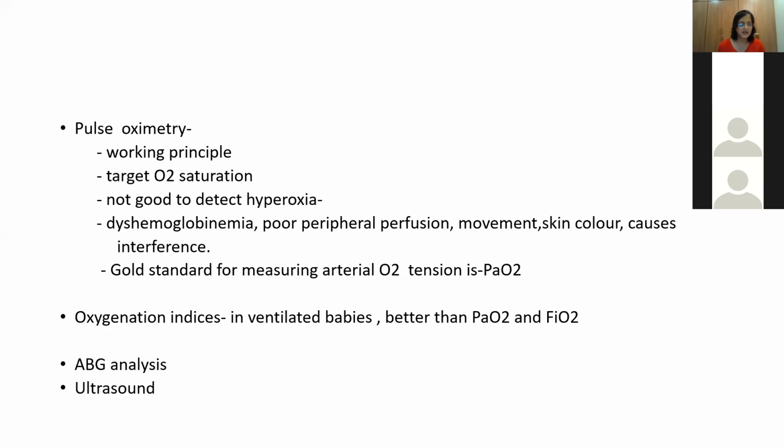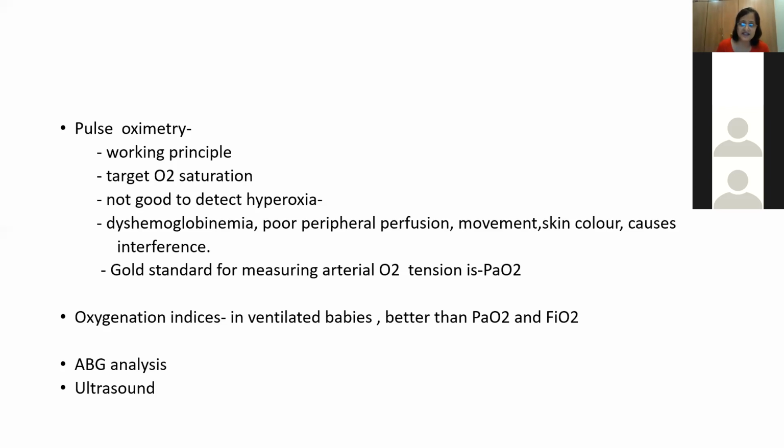Now, very important, I have seen one of the external examiners ask our MD candidates about target oxygen saturation, and the candidate couldn't answer clearly, not this year, I think 2 to 3 years back. So very important is the target saturation. What should the target saturation be? Previously, it was said that for term it is 90 to 95%, and for preterm a lower saturation was preferred.